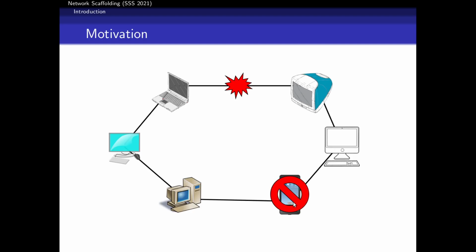Also, it's not uncommon to have devices leave the network completely. For instance, this mobile device maybe ran out of battery or was dropped or went in an elevator, whatever, and it lost connection. When that happens, my network gets disconnected or at least separated. I may not be able to reach everybody else or find the resources I need because the network is no longer the topology that I thought.